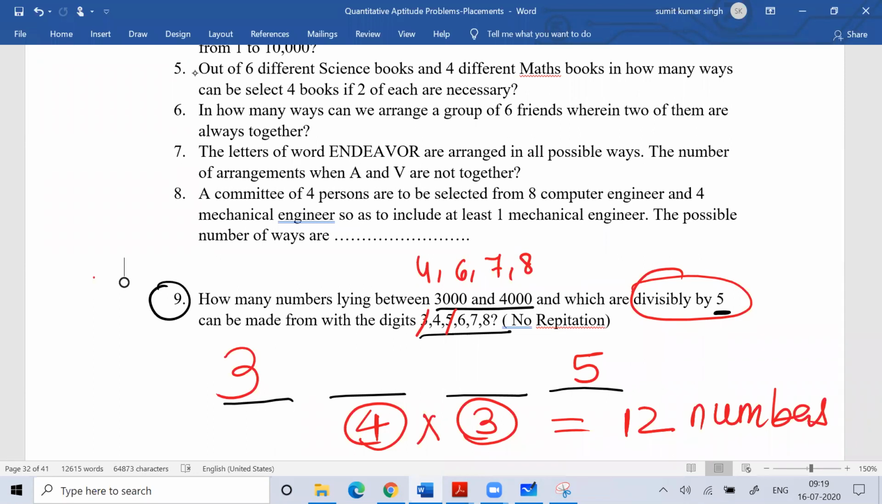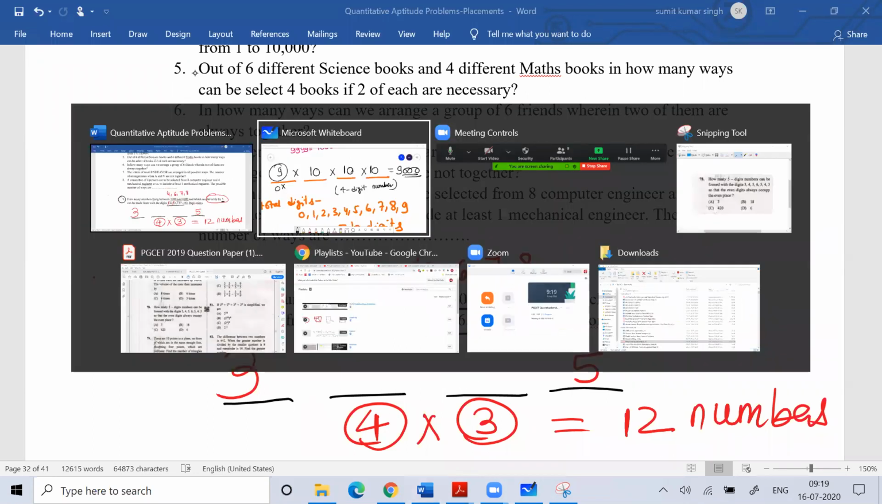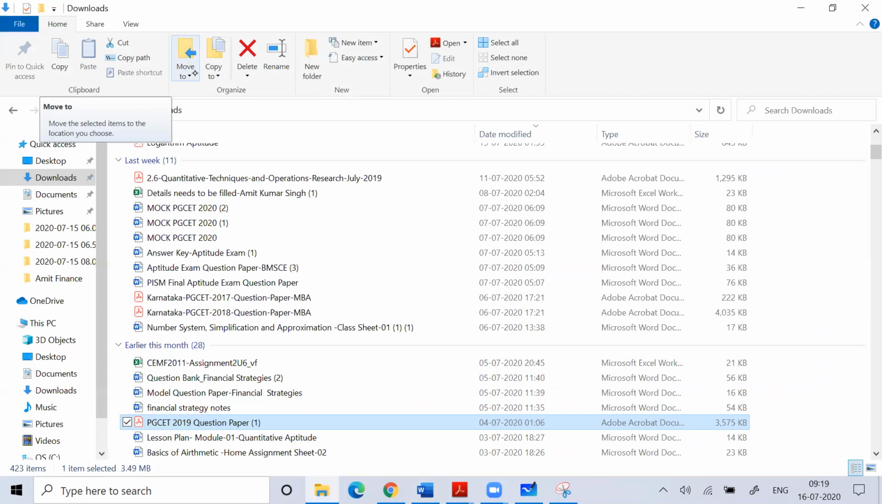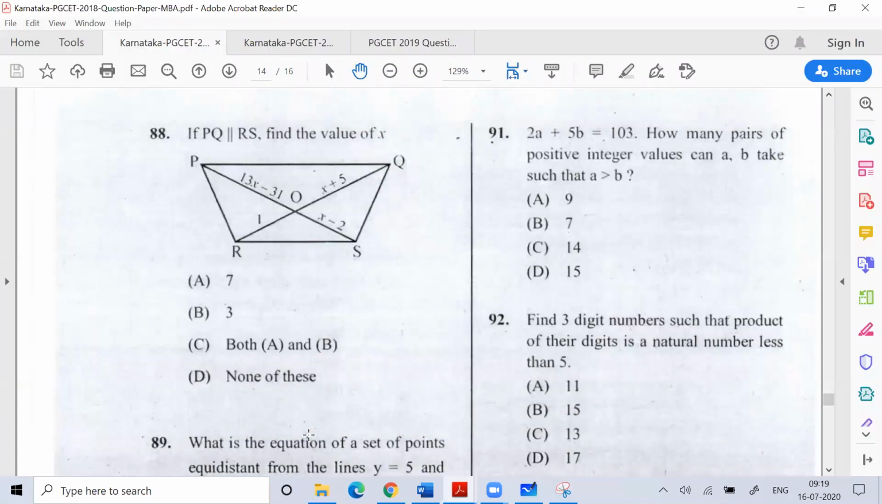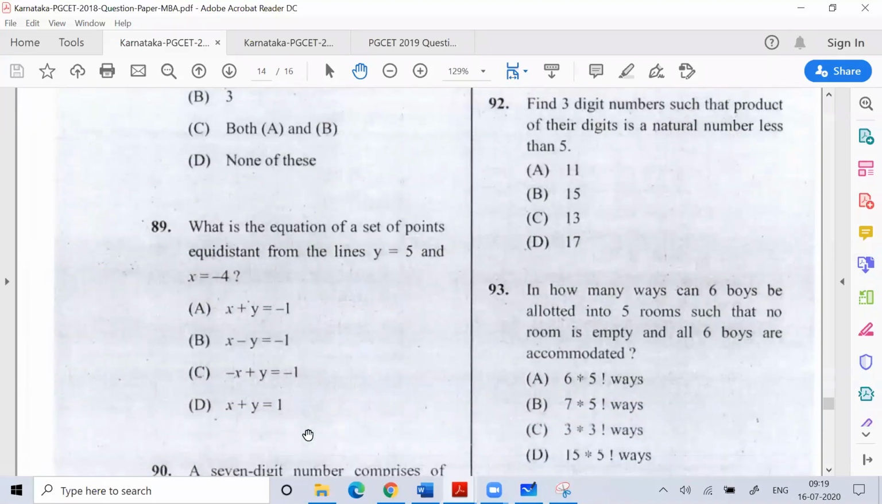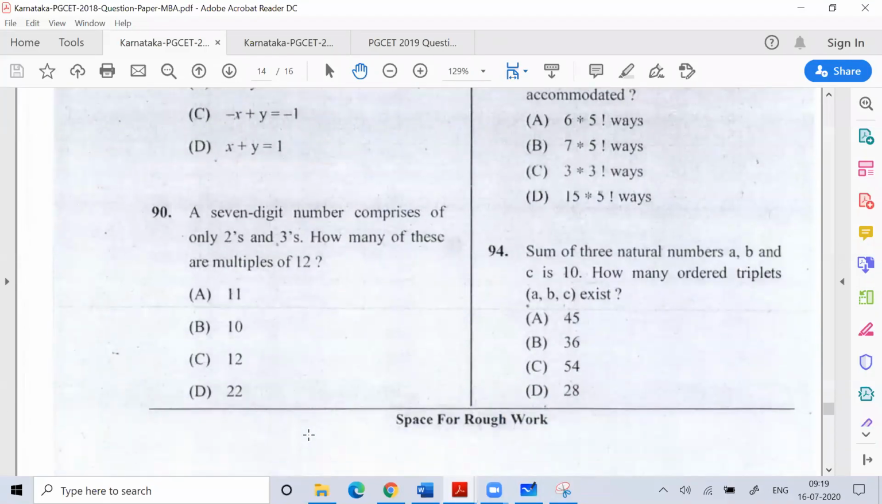Okay, so going further, if I see a previous year exam paper, you can see, suppose, this question number 90.